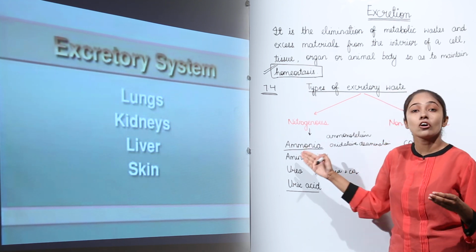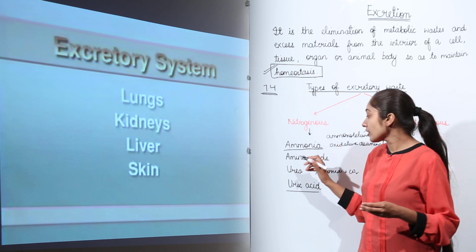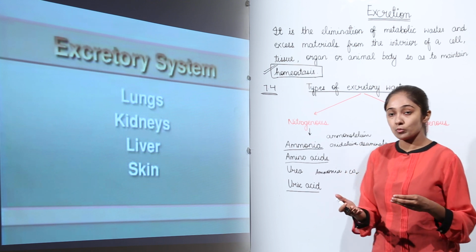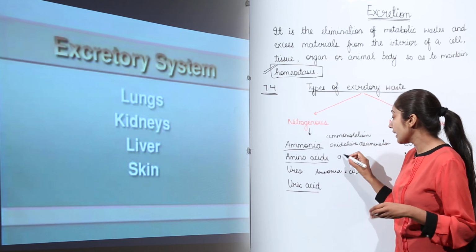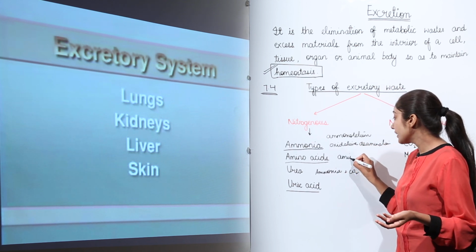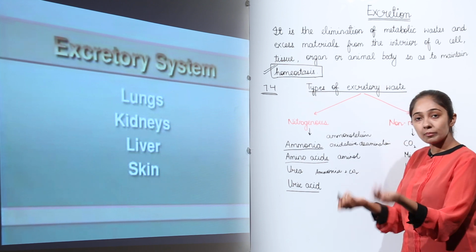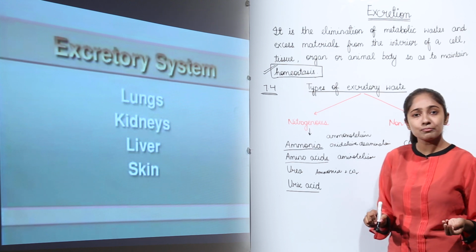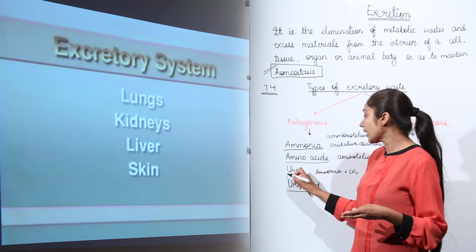Then, the organisms which remove amino acids as a waste product are known as aminotelic organisms, and the phenomenon is known as aminotelism, right? Very simple to learn. Then we have urea and uric acid.